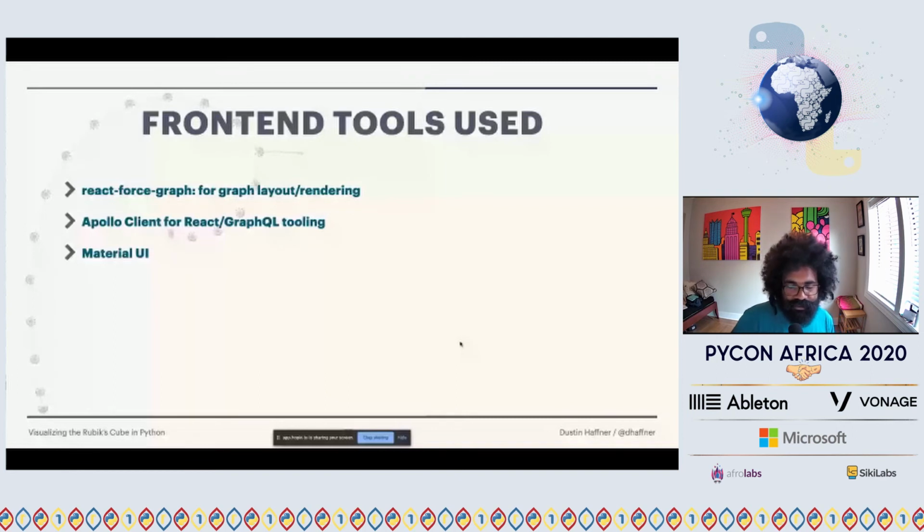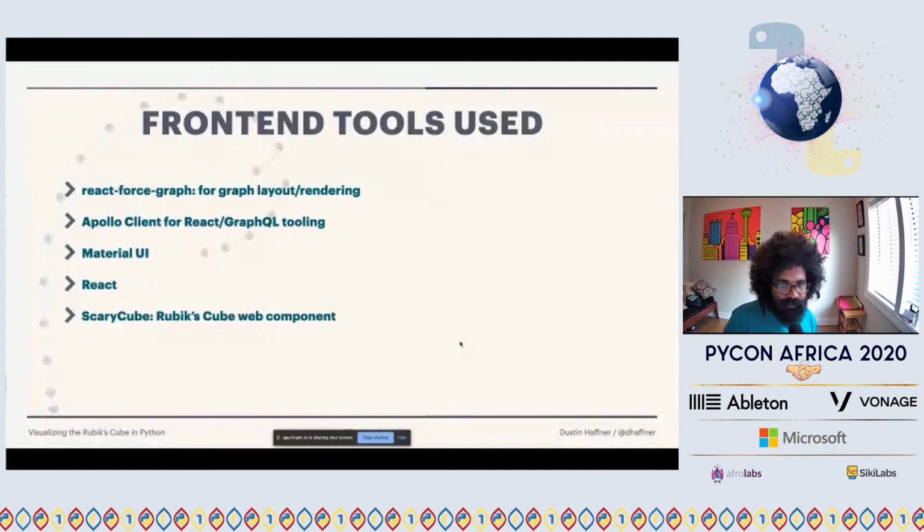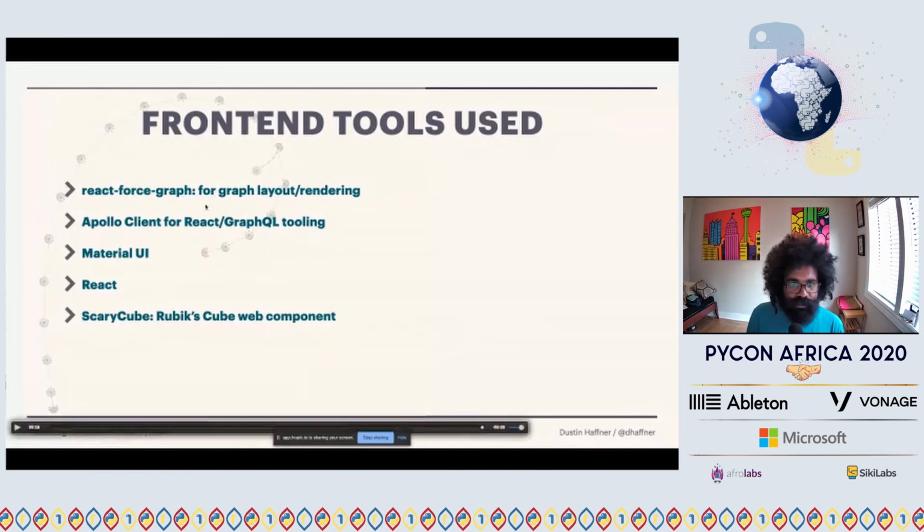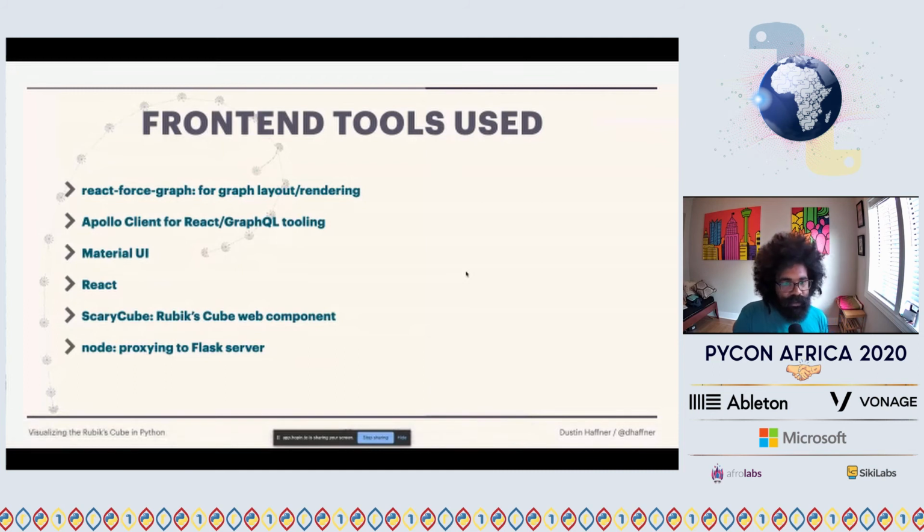And one cool thing is the cube itself, I found as a web component. So it was fun integrating web components with React for anybody who does framework front end work. That's non-trivial. So it was fun to do that. And the cube itself is fully HTML and CSS, which I like a lot, and it was easy to work with. And then working between Node and Flask, I used a proxy server.